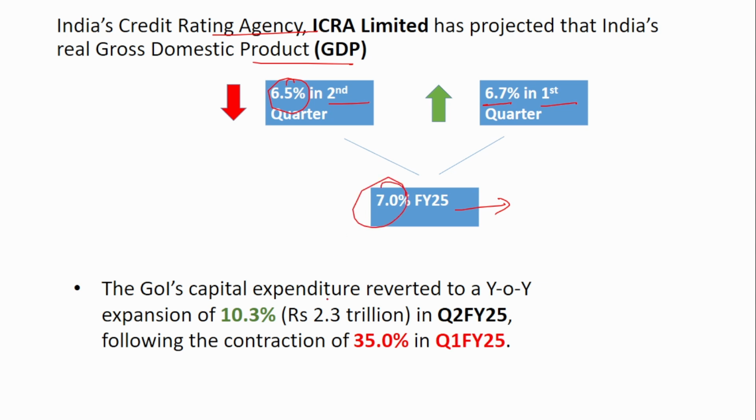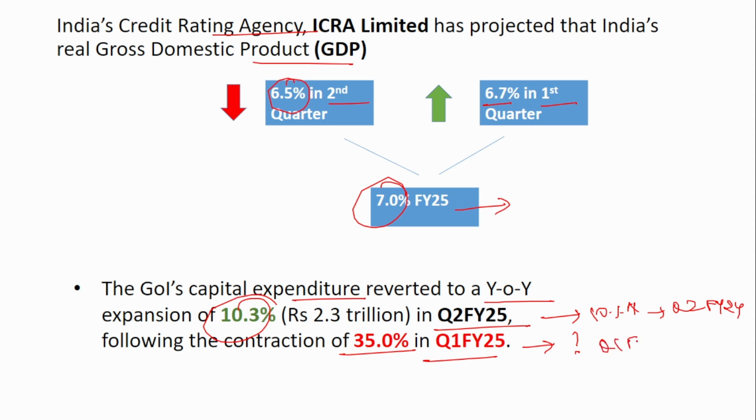If you see, the government of India's capital expenditure reverted to year-on-year expansion of 10.3% in Q2 financial year 25. This means that we have spent 10% more than in Q2 of the financial year 2024, following the contraction of 35% in Q1 financial year 25. So why is there this contraction? Why is it that we have spent 35% less compared to Q1 financial year 24? The main reason is the election. Since the election was taking place during that quarter, no big capex was done. So that is why this contraction was observed in the first quarter of the financial year 25.